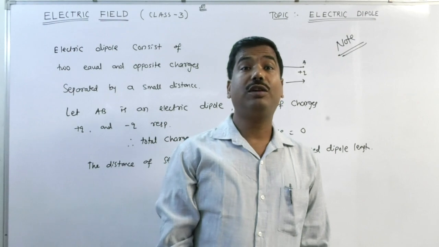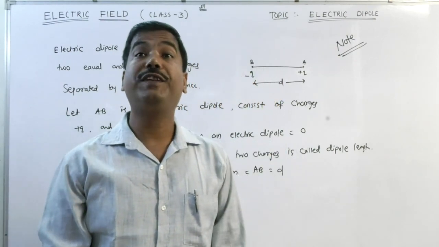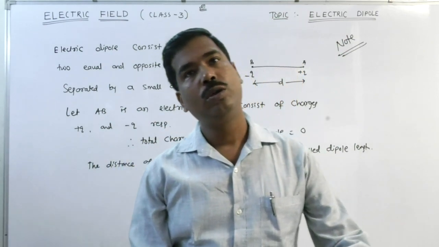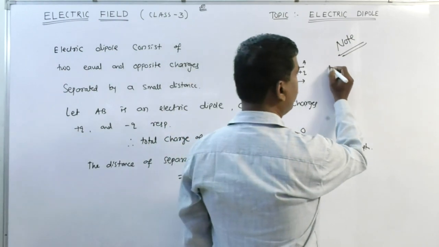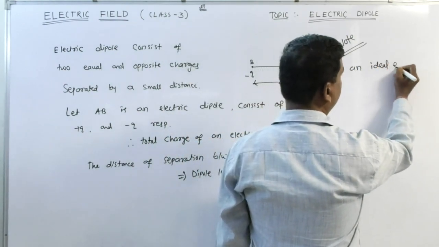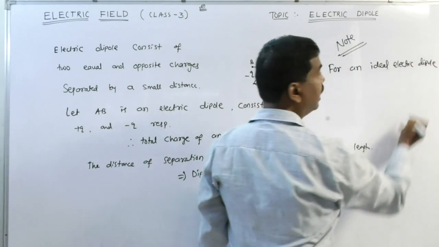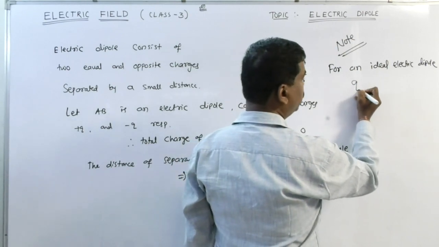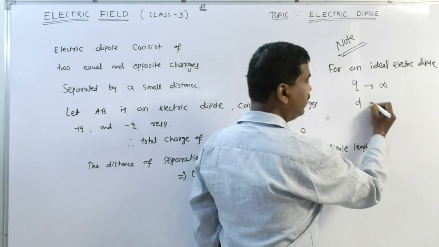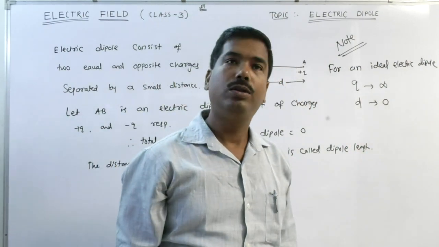Now we are going to discuss the ideal electric dipole. Ideal electric dipole means when the magnitude of the charge tends to infinity and the distance of separation tends to 0. For an ideal electric dipole, the magnitude of charge tends to infinity and the distance of separation tends to 0.